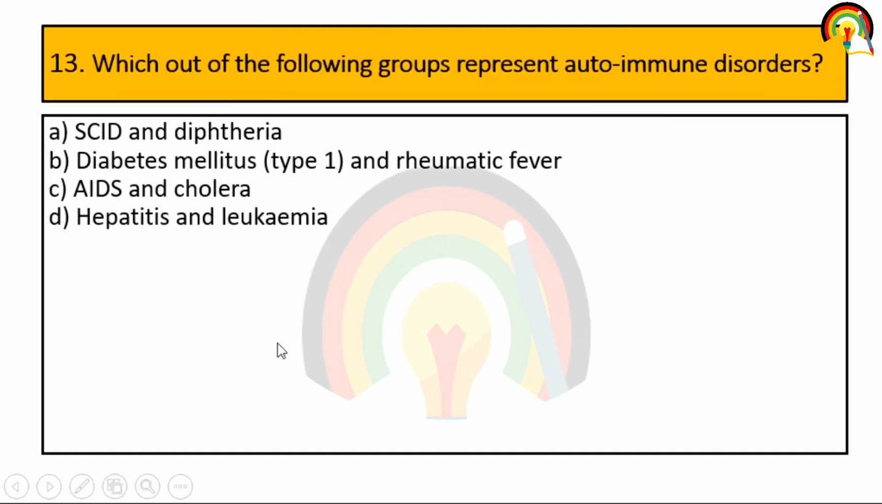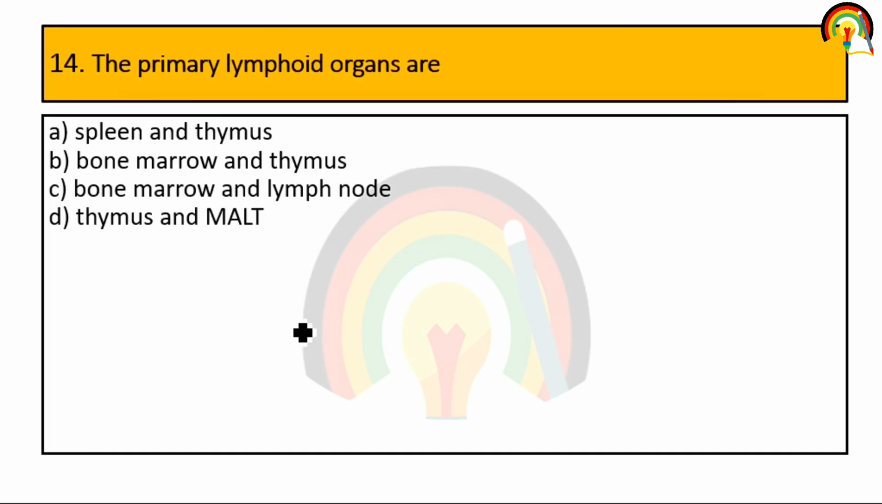Next one. Which of the following groups represents autoimmune disorders? SCID and diphtheria, diabetes mellitus and rheumatic fever, AIDS and cholera, hepatitis and leukemia. It is diabetes type 1 and rheumatic fever, right? Next, the primary lymphoid organs are mainly bone marrow and thymus. What happens in bone marrow? B cells and T cells are produced.